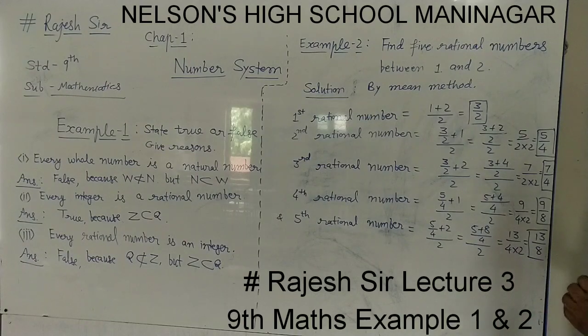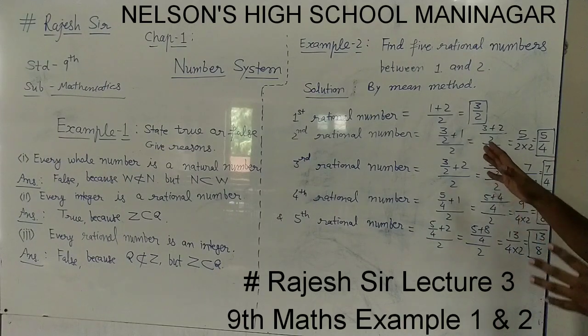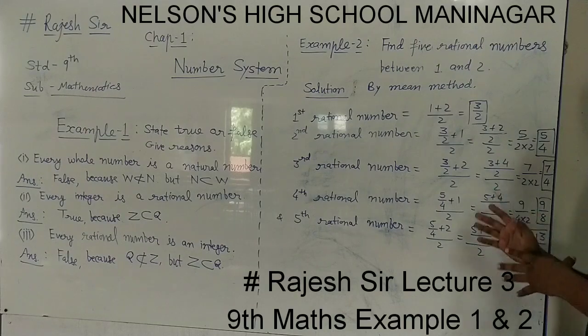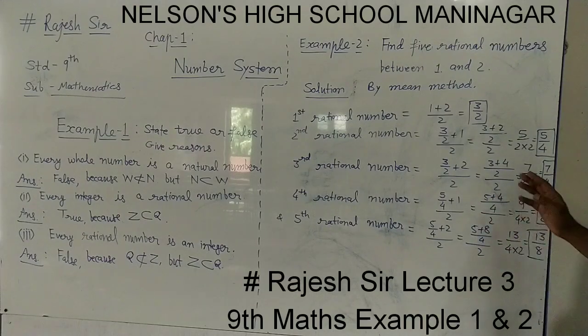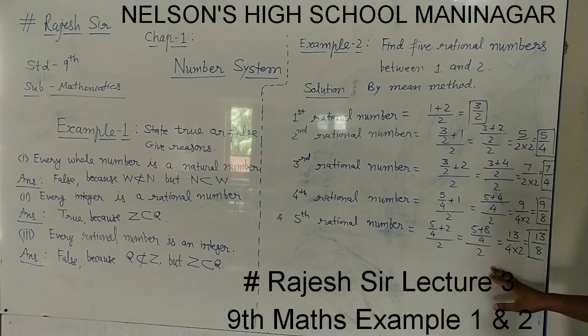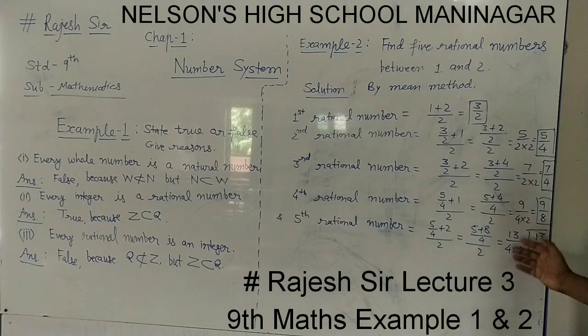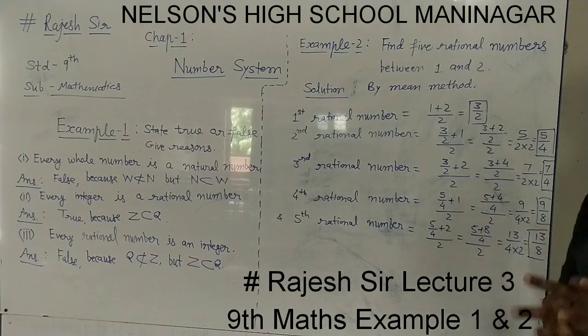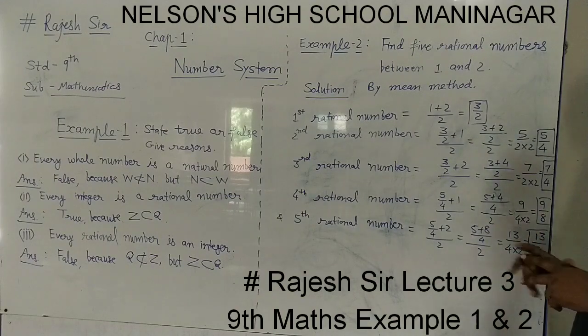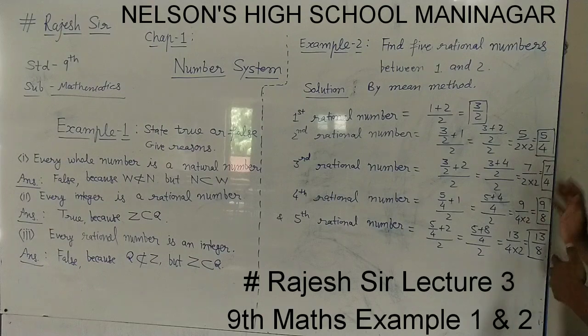One more thing to understand here is that it is not necessary to go in this order only to find the mean of two numbers. You may find the mean of these two numbers on the fourth place, and these two numbers, 7 by 4 and 1, 7 by 4 and 2, on this fifth place. Anywhere you can take the mean and it will be the correct answer. So I have got these 5 answers.